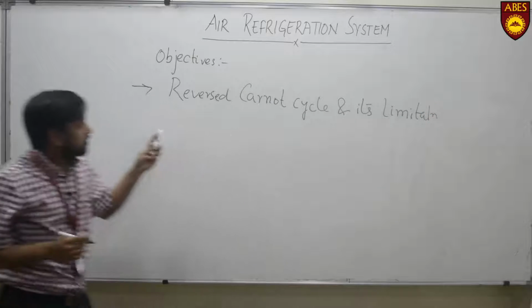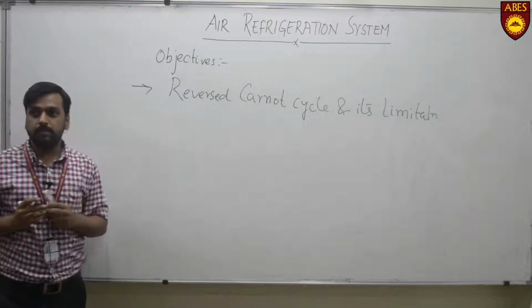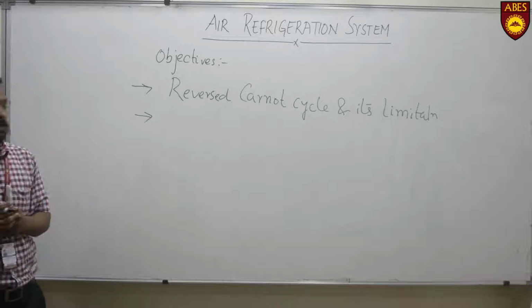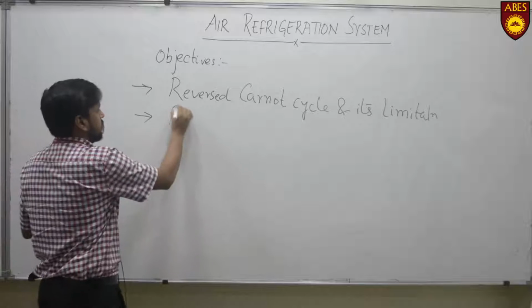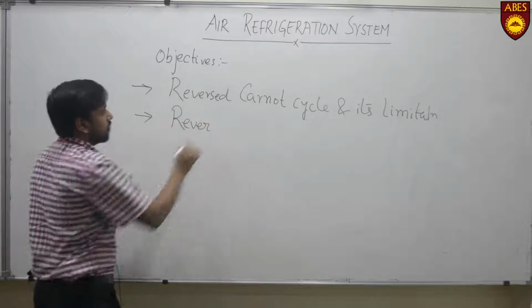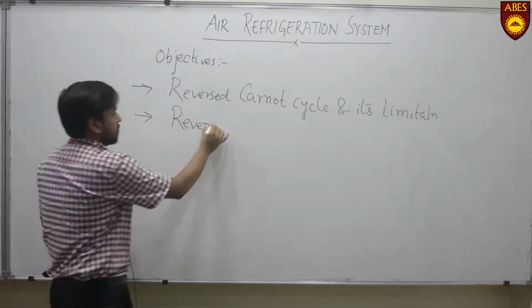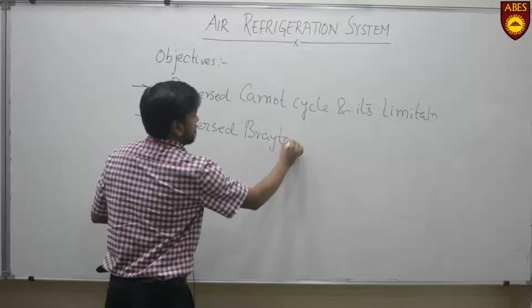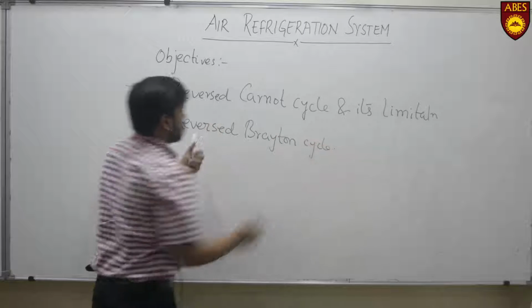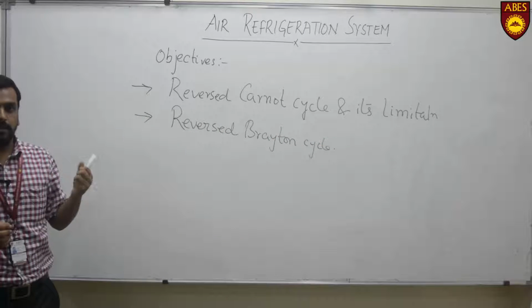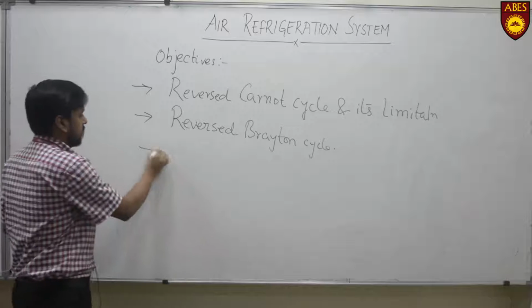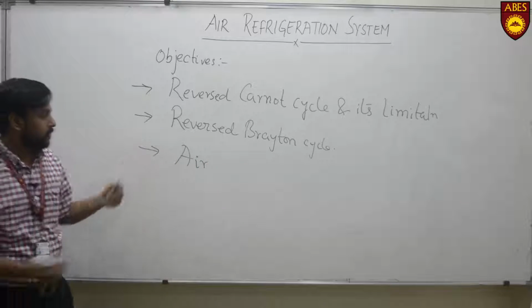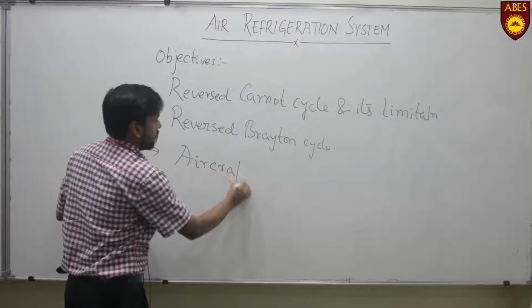Second, there are many limitations in reverse Carnot cycle. So what modification has been done in reverse Carnot cycle? Thereafter comes reversed Brayton cycle, a modification of reversed Carnot cycle. We will study about reversed Brayton cycle, actual and ideal cycle, and last we will study what refrigeration system has been employed in aircraft refrigeration cycle.